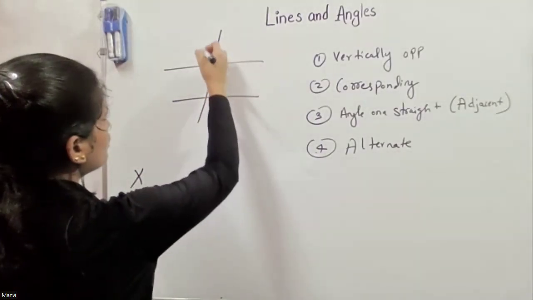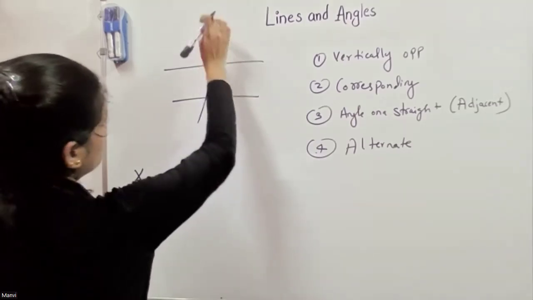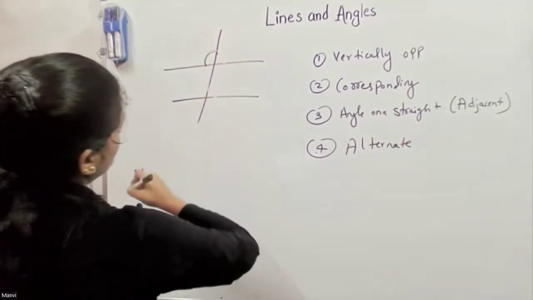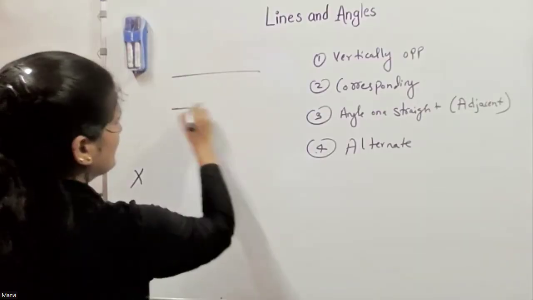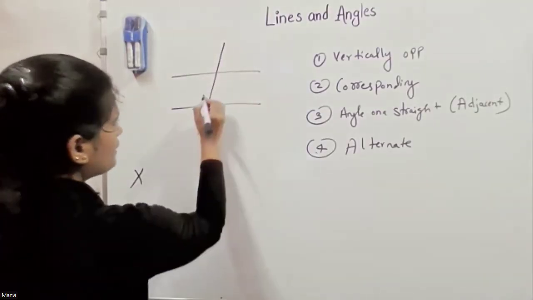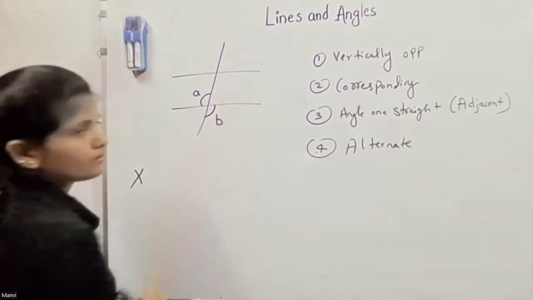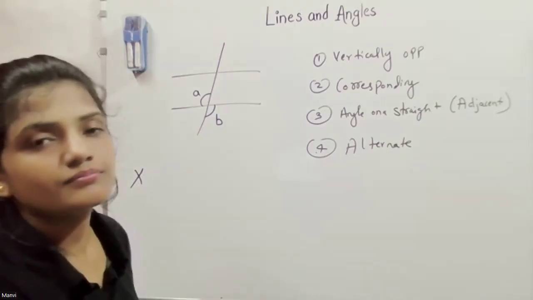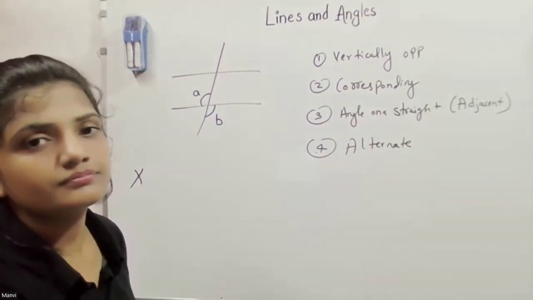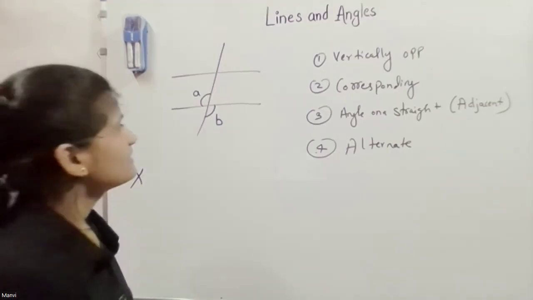If the value of this angle is, okay, just let me know. If we have these two parallel lines, what about this, Kavya? Angle A and angle B. This is very easy.